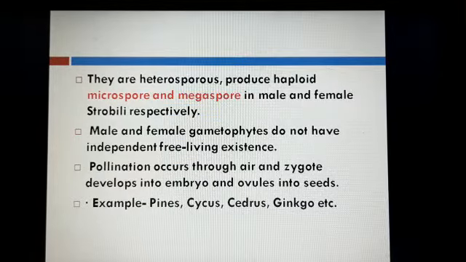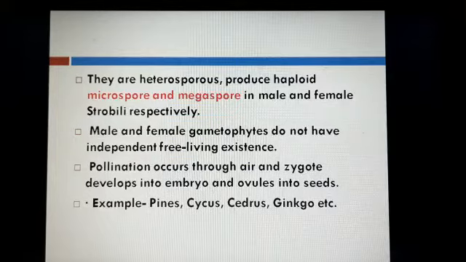Micro means small, male. Mega means big, female. Microspores are male and megaspores are female, produced in male and female strobili respectively. Microspores are produced from the male cone and megaspores are produced from the female cone, and these male and female cones are called male and female strobili.